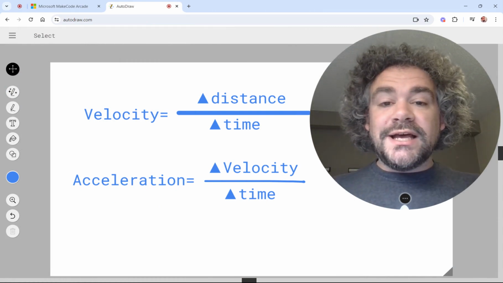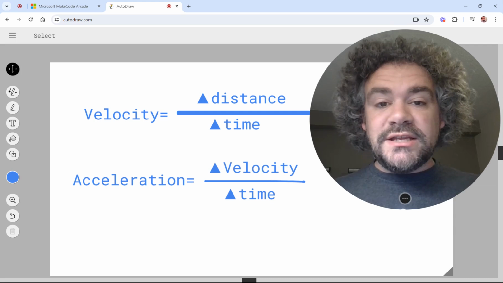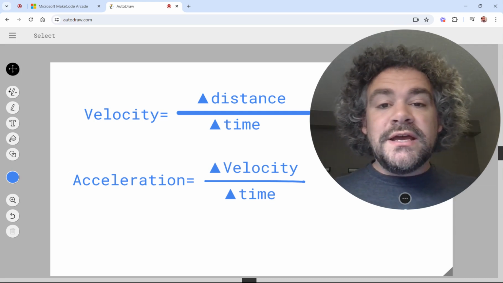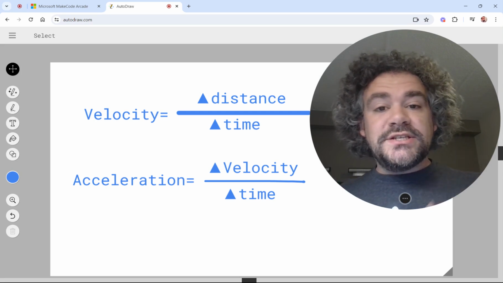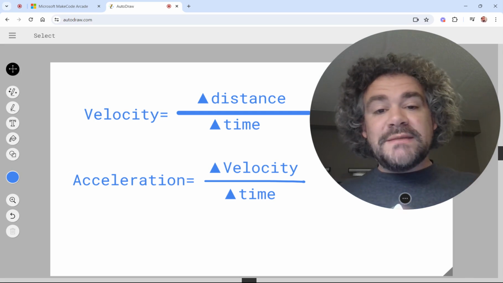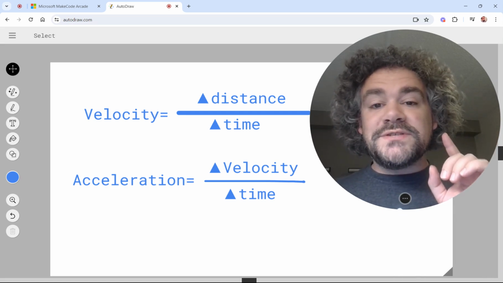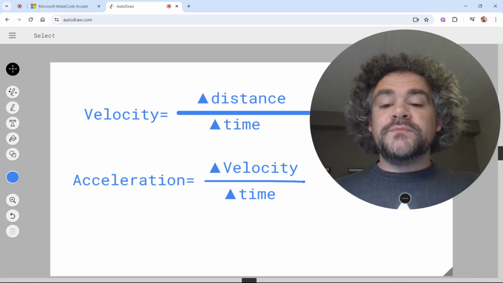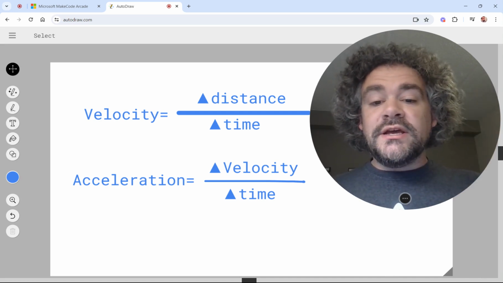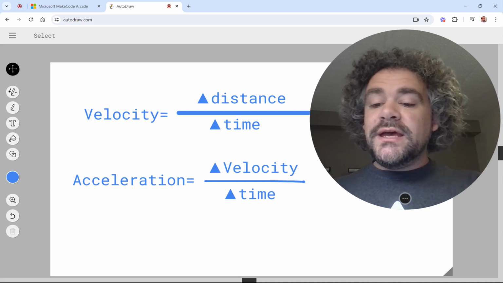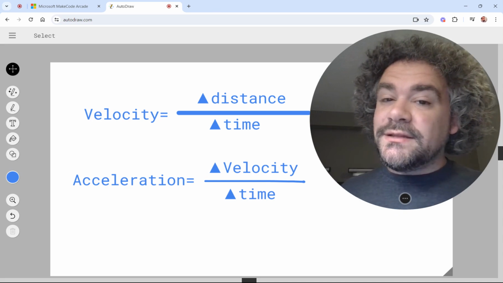We talked about how velocity is basically a change in distance over a change in time. That little triangle you see there is the delta symbol. It represents change. So we said that velocity is a change in distance over time. Basically, it's the same thing as speed with the slight difference that it also factors in direction, right? So velocity is speed plus direction, and it's a change of distance over time. Acceleration is a change of velocity over time. That was the big idea in the last video.